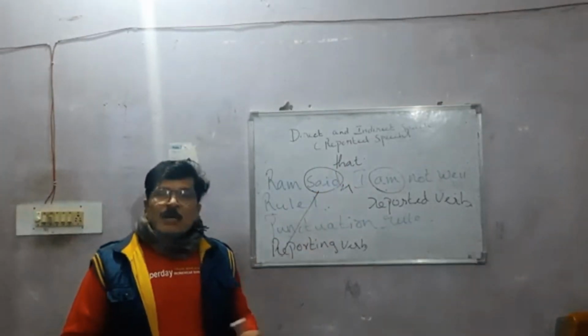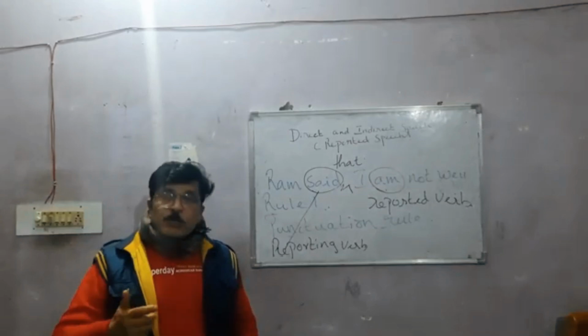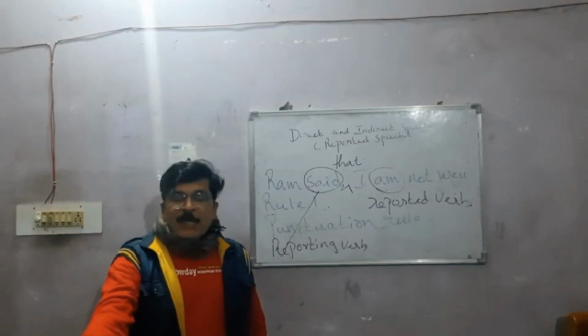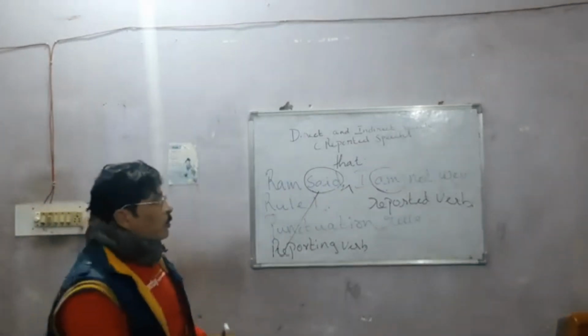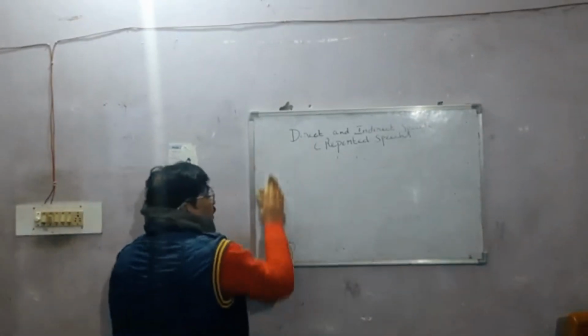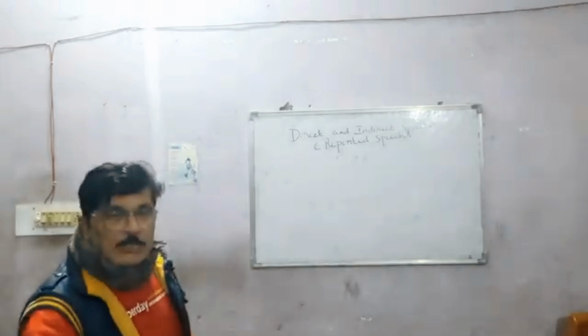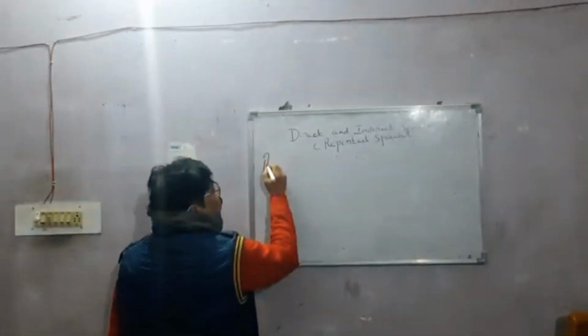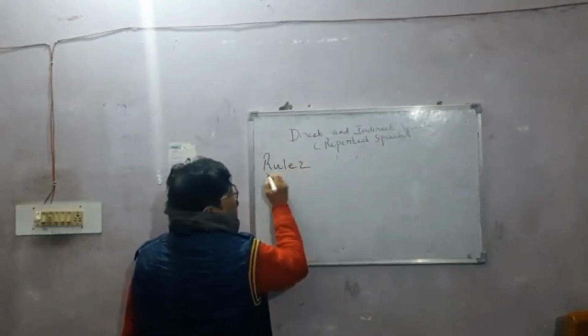Now I hope you understand. Now we are going on to the second rule. Rule number 2.